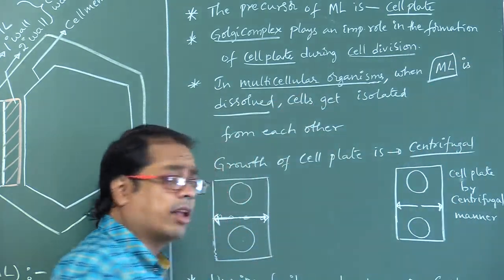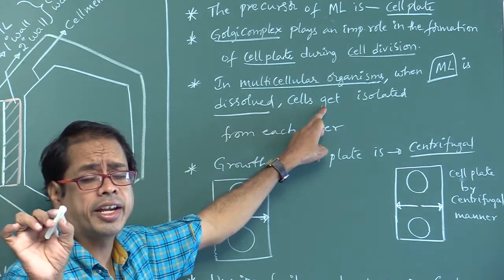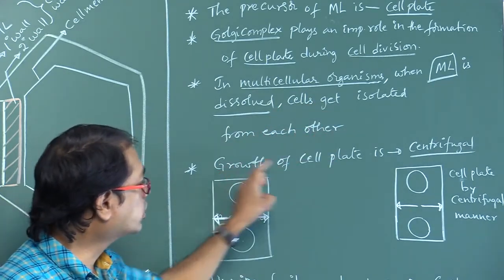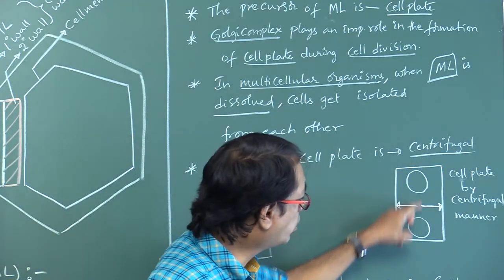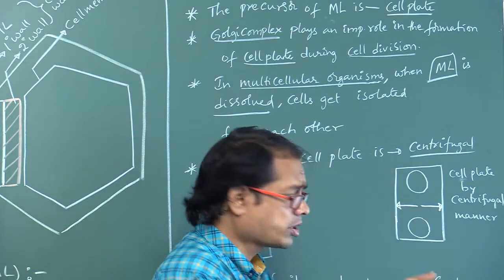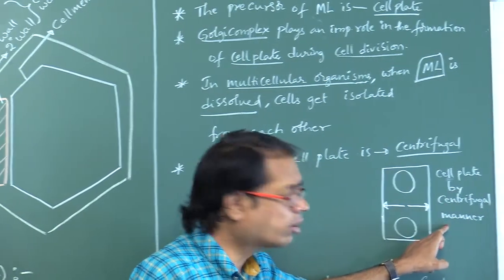Next, growth of cell plate: these are the two nuclei, and the cell plate forms from center to periphery, in a centrifugal manner.